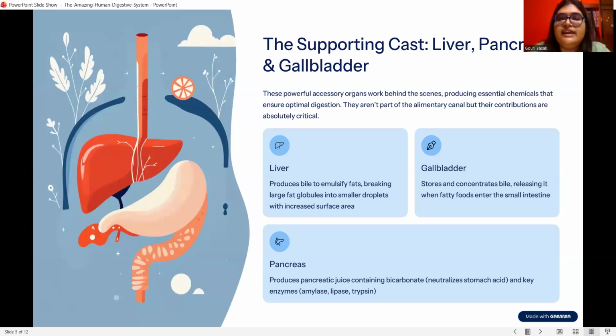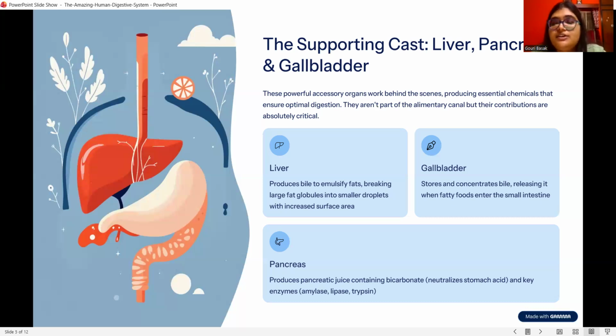Next, we will see the role of the liver, pancreas, and gallbladder. They are not directly involved in the process of digestion, but they play a very important role in it. Without their help, the digestion process is incomplete. First comes the liver. The liver produces bile. Bile acts on fat and breaks it down into fatty acids by increasing its surface area.